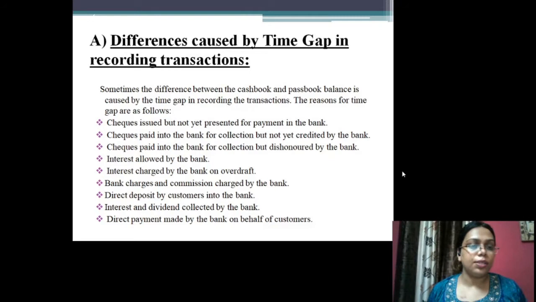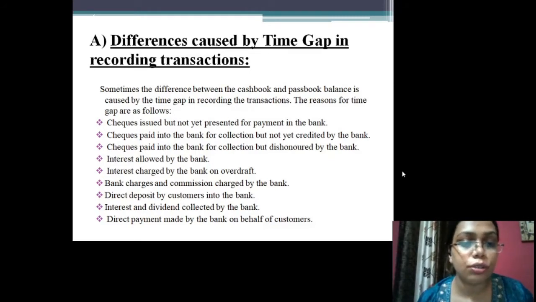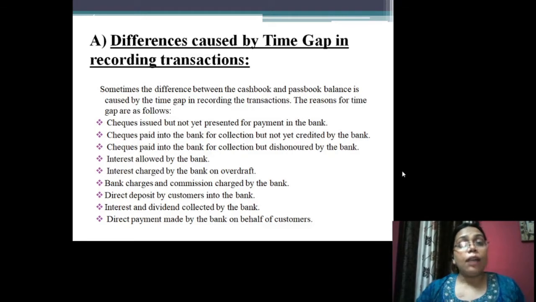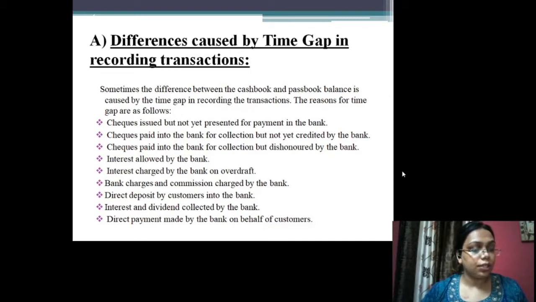I will explain one by one all the differences caused by the time gap. Firstly, checks issued but not yet presented for payment in the bank.